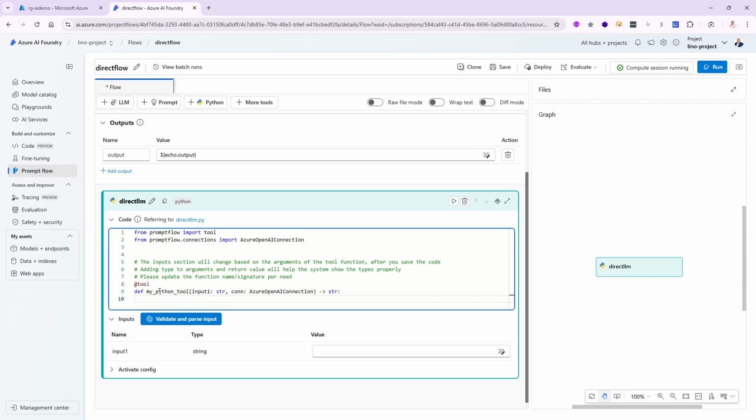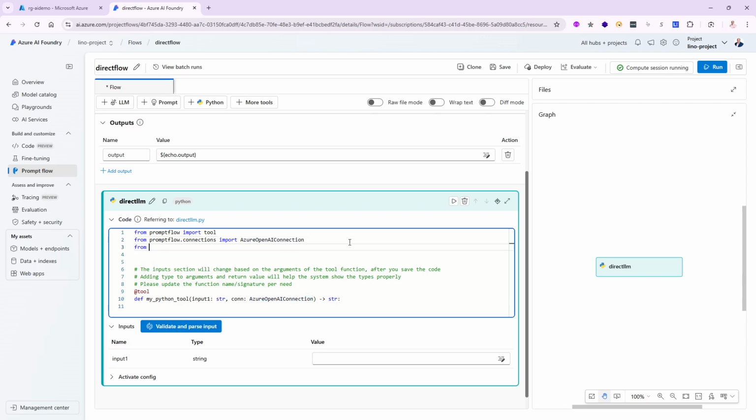Now inside of this function, the first thing I would like to do is to create a client. But to be able to do that, there is another library that I need to bring in, and that will be from openai import AzureOpenAI. Once I do that, I will have access to the full power of Azure OpenAI inside of the OpenAI library itself. Notice I'm not using any orchestrator like Semantic Kernel or LangChain. I will be using that later on. But for right now, I'm going directly against what's available and already in my requirements.txt file, available inside of Microsoft Azure AI Foundry prompt flow.